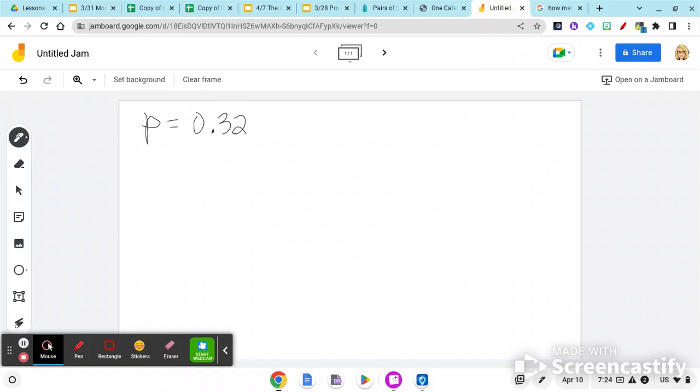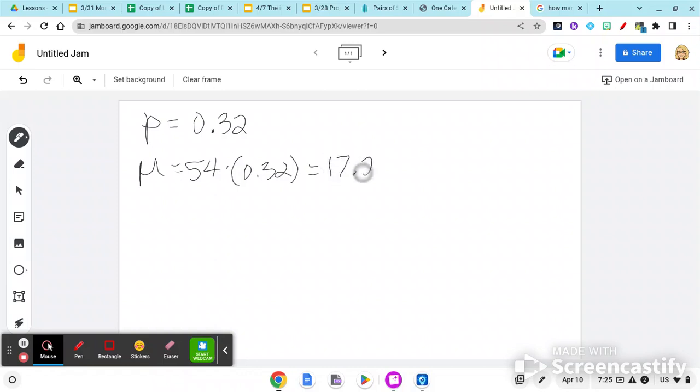So any particular group of 54 people, which is what I had in the survey, is going to be 54 times 0.32. That is going to equal, let's see, 54 times 0.32, 17.28.